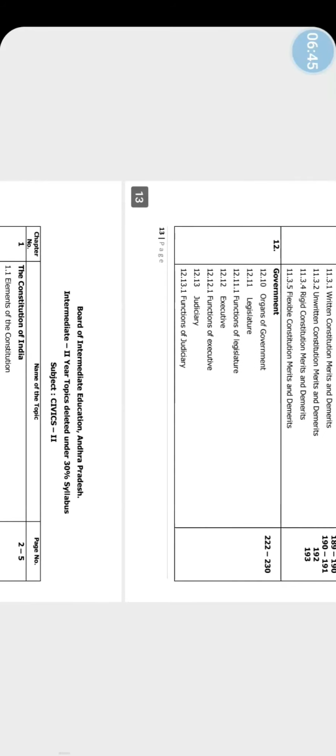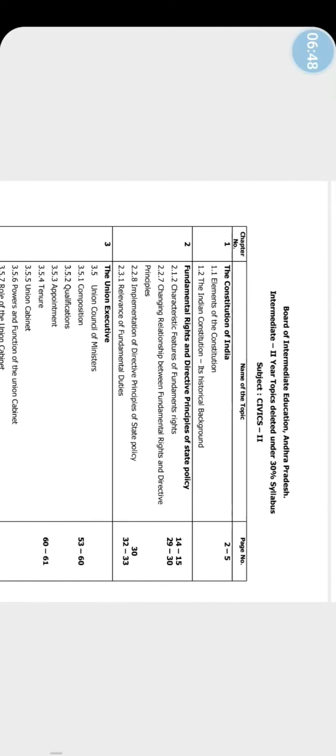Okay, thank you. Next, we will see second year Civics Paper 2. The following topics are deleted for second year students also, that is 30% of the syllabus. Chapter 1, the Constitution of India. In the Constitution of India, number 1, elements of the Constitution, and the Indian Constitution's historical background. These 2 topics are deleted.